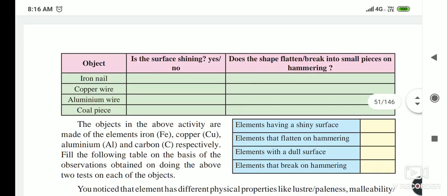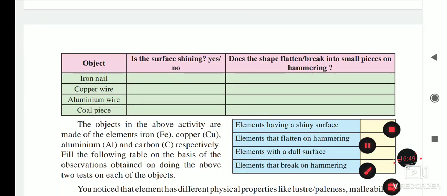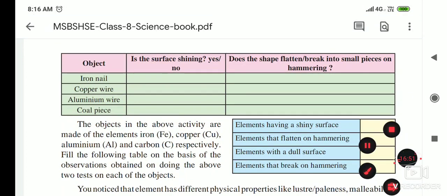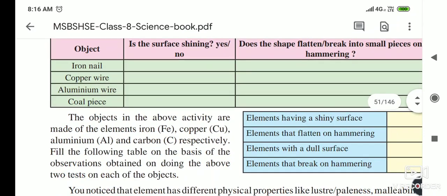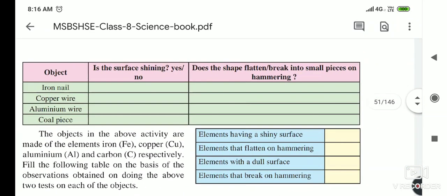See here. The objects in the above activity are made up of ferrous. Iron means ferrous. Copper is cuprous. These are the scientific names of these elements. Aluminium is only called aluminium. Carbon, C, respectively. Fill in the table on the basis of the observations obtained on doing the above two tests on each of the objects. Elements having shining surfaces.